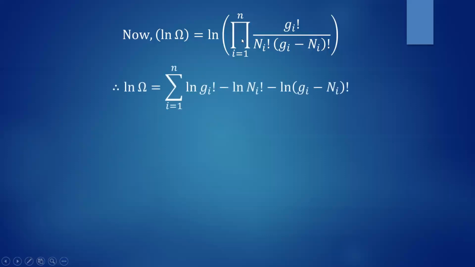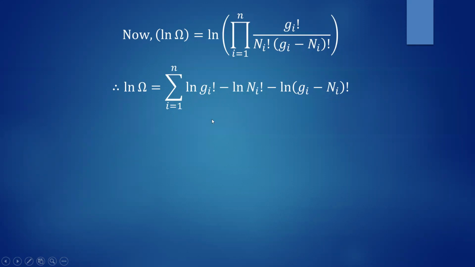Therefore, this can be rewritten as summation of ln of gi factorial minus ln of ni factorial minus ln of gi minus ni factorial, because this is in the denominator. It is of the form ln of m by n. Ln of m by n is nothing but ln of m minus ln of n. So that's why the negative sign comes here.